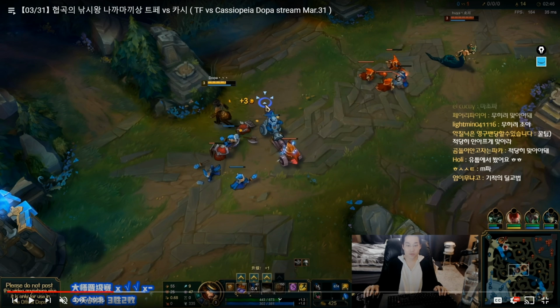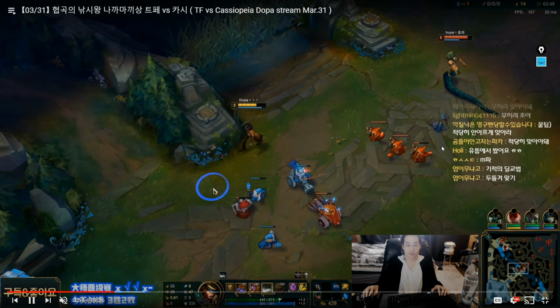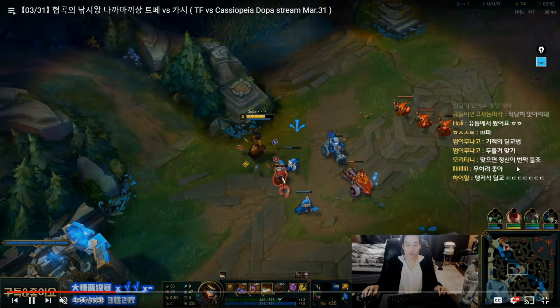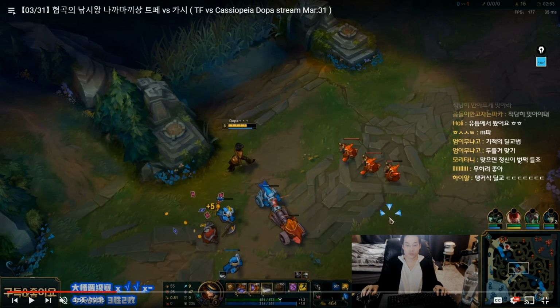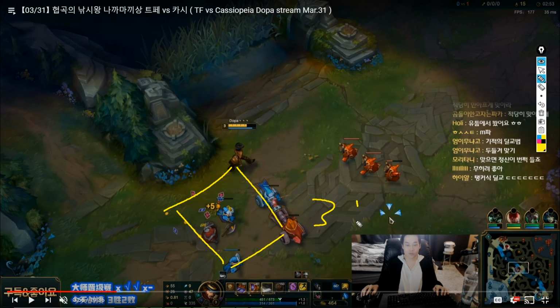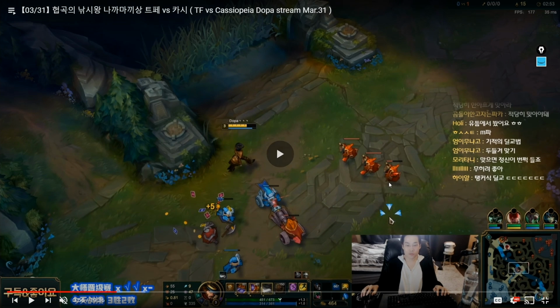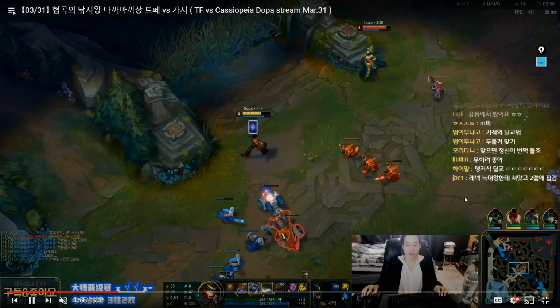consistently attempting to match wave clear to keep the lane somewhere in the center here, and this is just so good. And now Cassiopeia is going to be in constant pressure, because now in order for her to actually unlock wave 3 and wave 4, she's going to have to use mana, and so because she uses mana and cooldowns, this allows Dopa to find openings to actually start winning the lane against her, because she doesn't want to play the lane so far up.